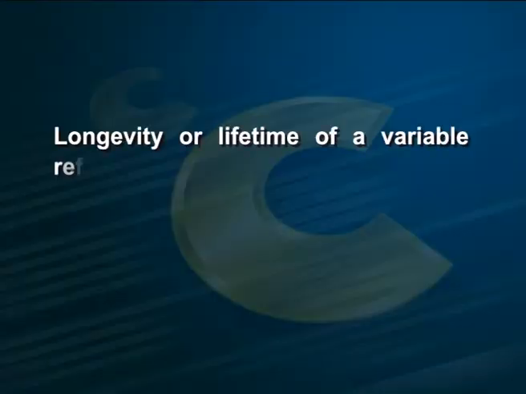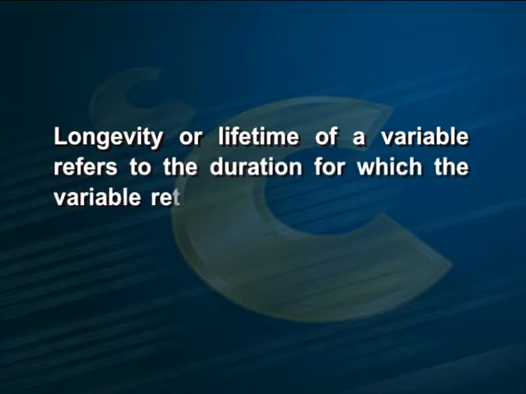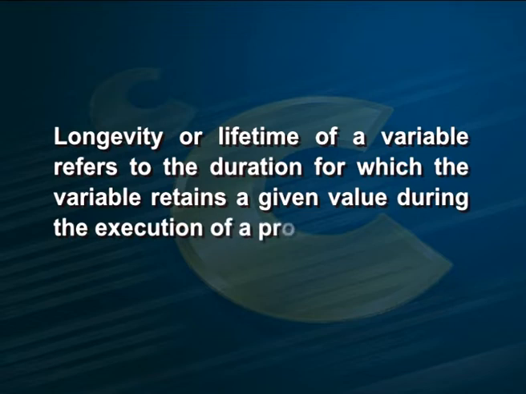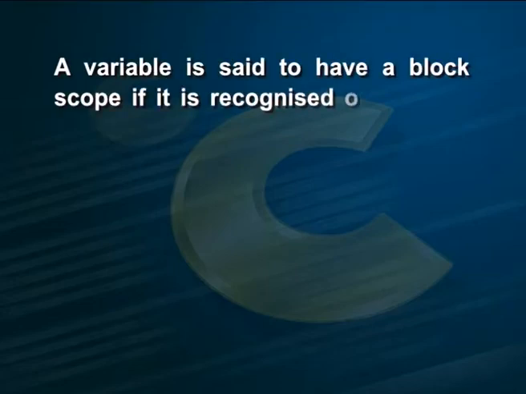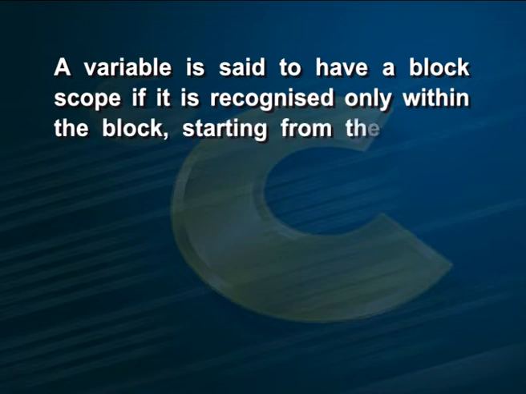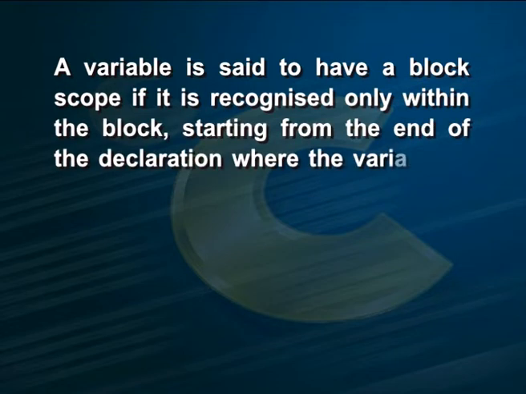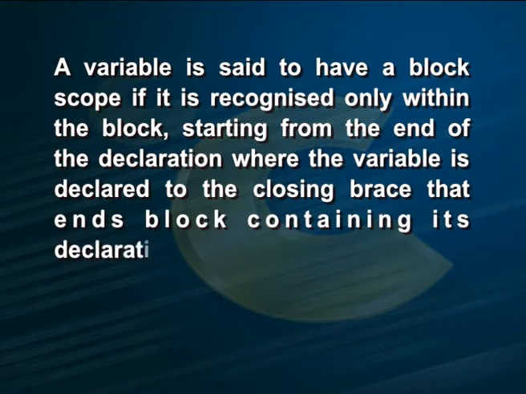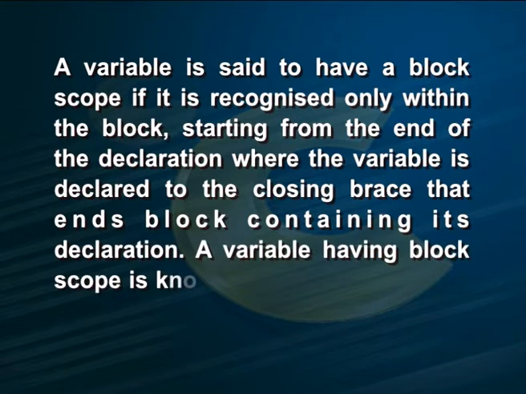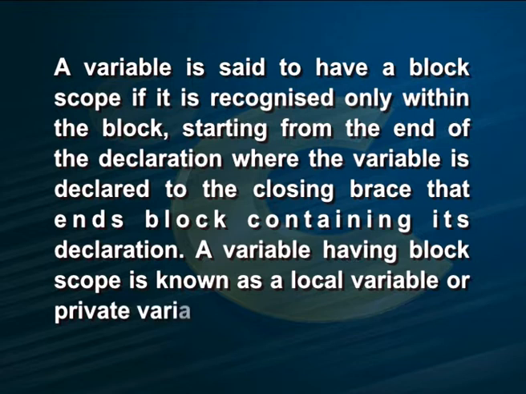Longevity or lifetime of a variable refers to the duration for which the variable retains a given value during the execution of a program. The scope of the variable is the portion of a program in which the variable may be visible or available. A variable is said to have a block scope if it is recognized only within the block, starting from the end of the declaration where the variable is declared to the closing brace that ends the block containing its declaration. A variable having block scope is known as a local variable or private variable or internal variable.